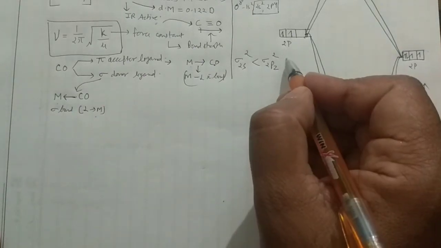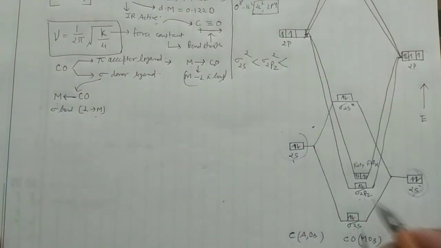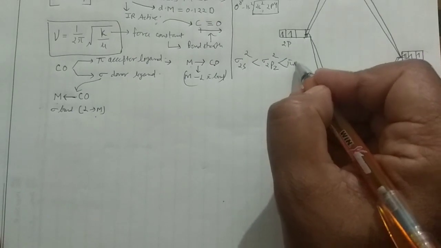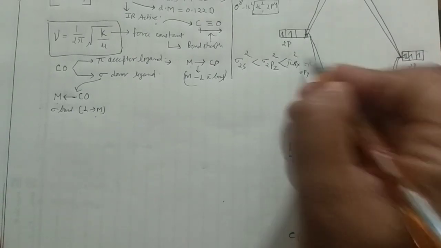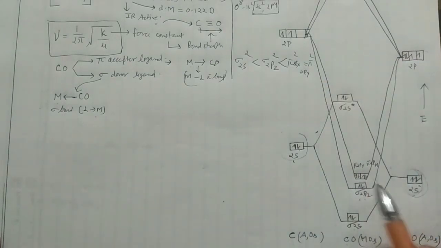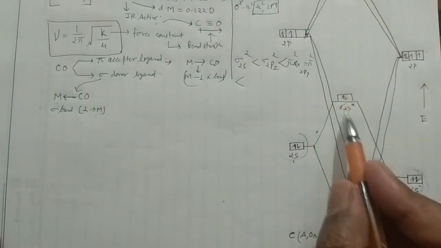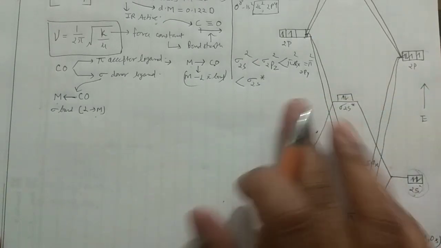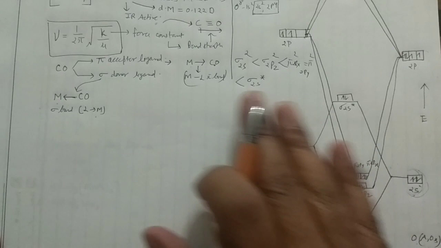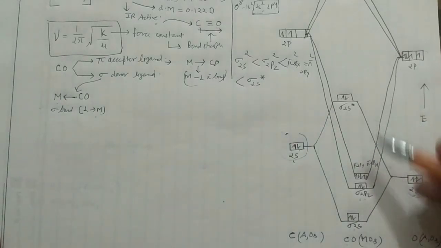And then you are having pi 2px equals pi 2py. They also have 2 electrons. And lastly you are having sigma 2s anti-bonding. This is how we can write the energy order of the molecular orbitals.